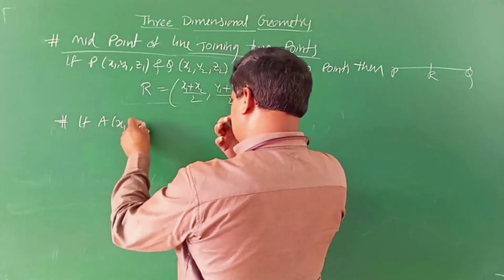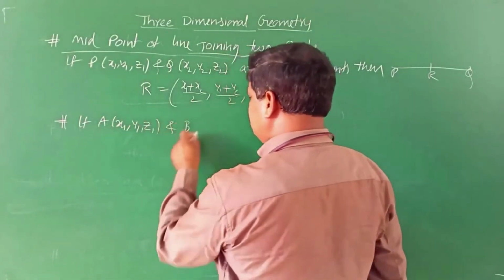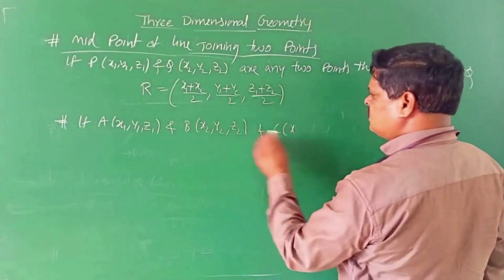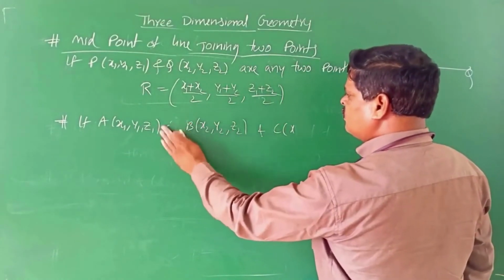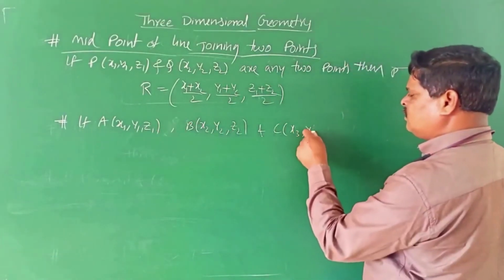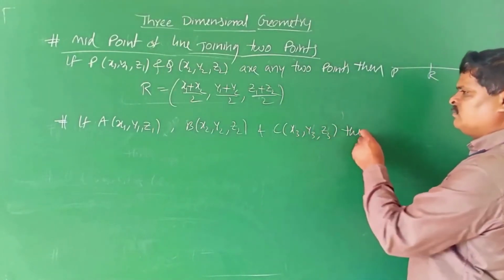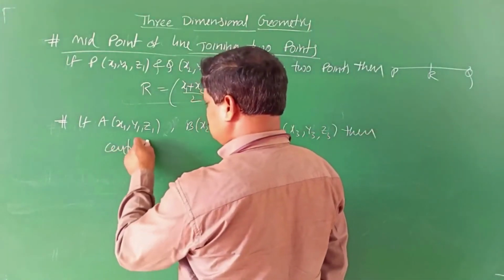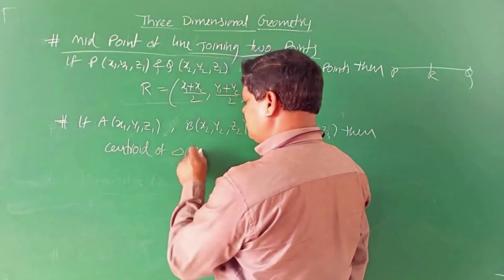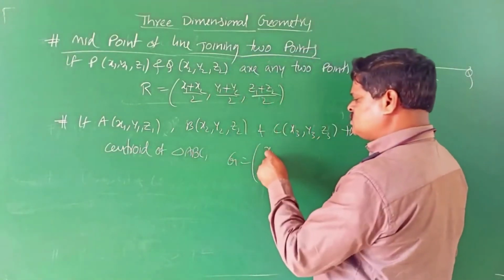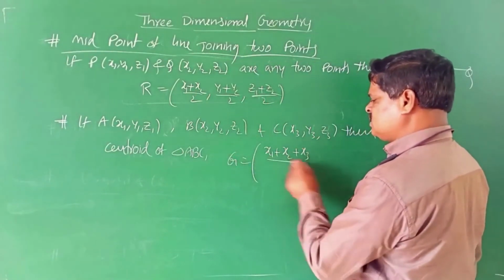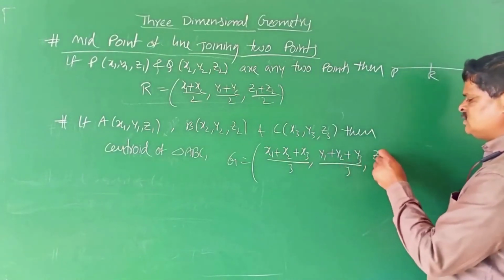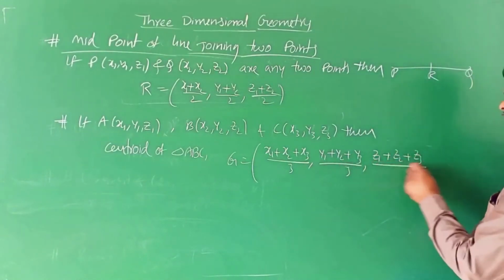If A is (x1, y1, z1), B is (x2, y2, z2) and C is (x3, y3, z3), then the centroid of triangle ABC, denoted by G, is ((x1 plus x2 plus x3) by 3, (y1 plus y2 plus y3) by 3, (z1 plus z2 plus z3) by 3).